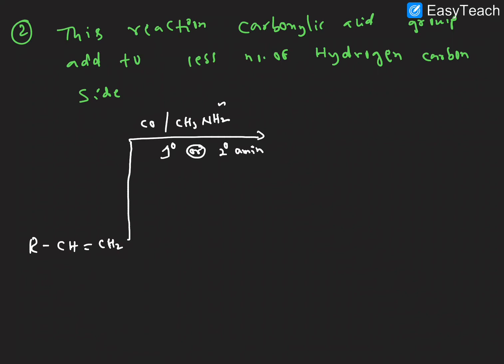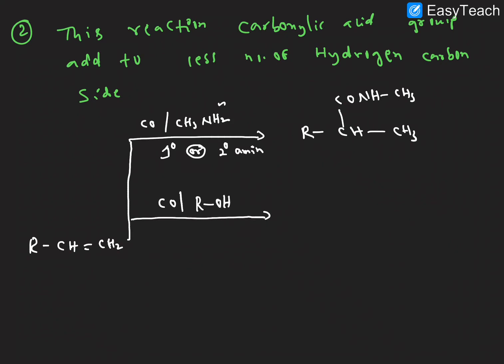Okay, then next one, what is the product we are expecting here? The product is R-CH-CH3, with the carboxylic group attached on the side with less number of hydrogens, but here an amide group is attaching because instead of water we are using amine. So this is the amide group, attaching on the less hydrogen side. Next, one more example: CO in the presence of alcohol. So what is the product expected here? R-CH-CH3 and COOR, right?